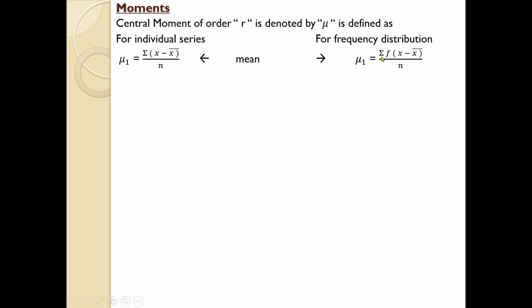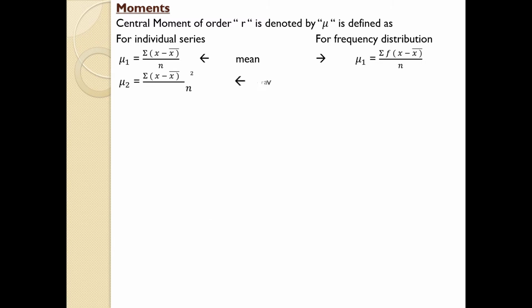So the equation will be sigma f into (x minus mean) divided by N. Remember one more thing, here the N is capital N. You have to use capital N because in the frequency case the denominator is represented by capital N. Capital N means total of frequency. Okay, the first method, measuring central tendency, is over.